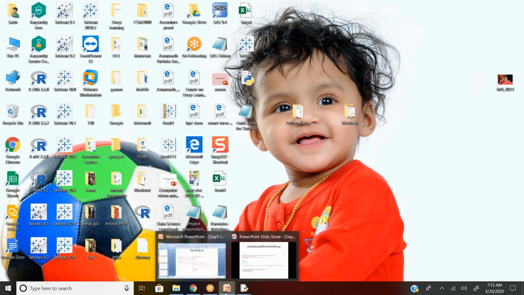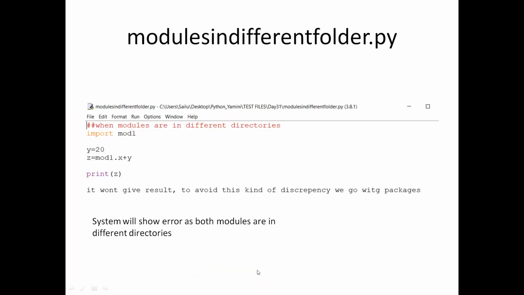Are you getting my point? So how do we handle it when the files are in different folders, or in Python terminology, different directories? Just as an example, import mod1. I did some exercise like y equal to 20 and some aggregation. When I try to give the sum, the system is going to give an error saying mod1 is not available, because 1.py is on the desktop and mod1 is in day 27.